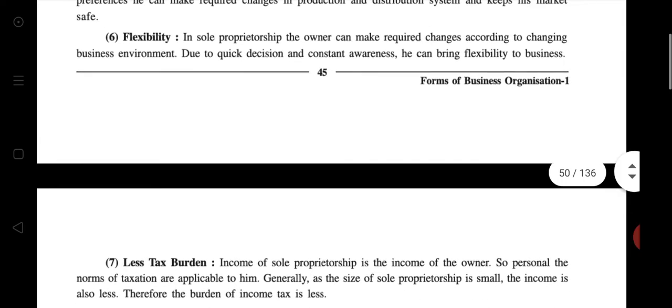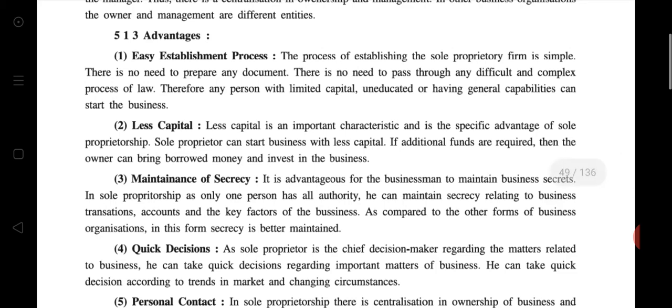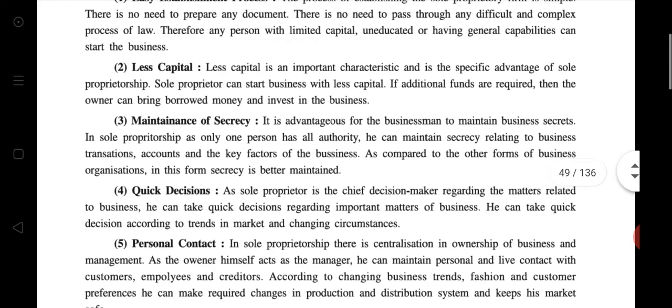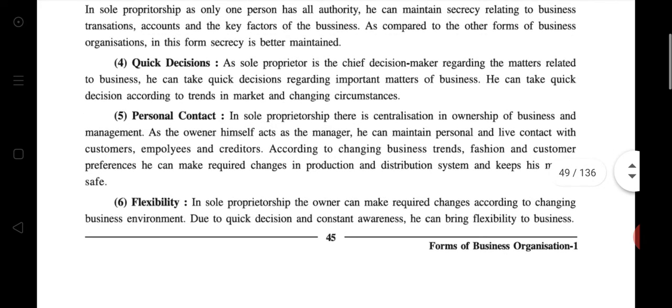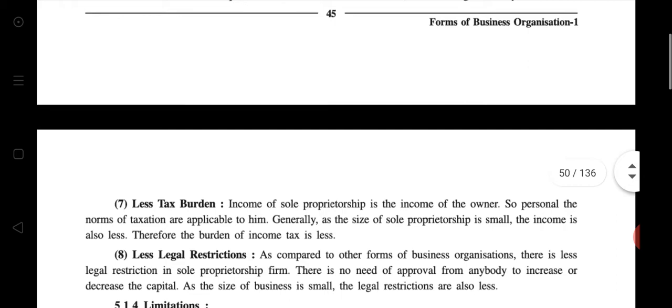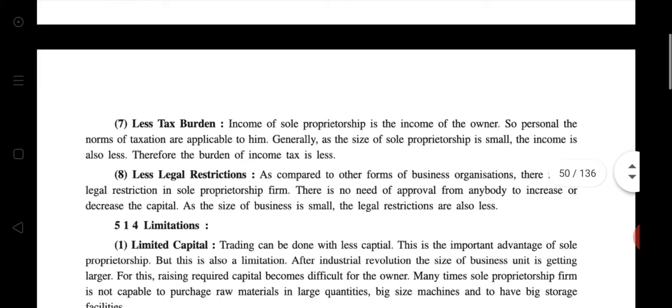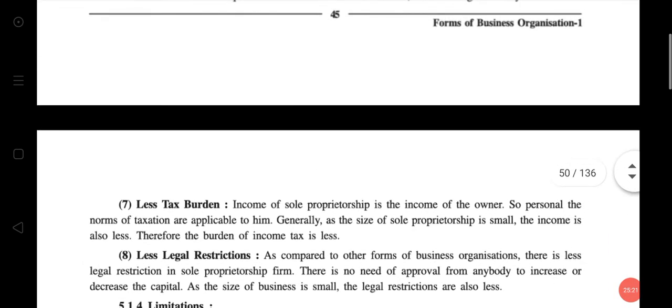So now we have done a total of 8 advantages of sole proprietorship. First is easy establishment process. Second is less capital. Third, maintenance of secrecy. Fourth, quick decision. Fifth, personal contact. Sixth, flexibility. Seventh, less tax burden. Eighth, less legal restriction. Here we have done this topic.